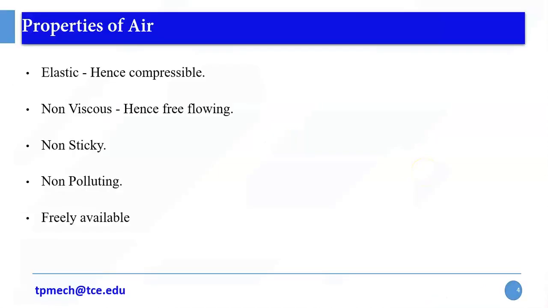Right, so the main properties of air. Air is elastic, so it is compressible, non-viscous, hence free flowing, non-sticky, so air won't stick to any surfaces, non-polluting, and freely available. These are some of the important properties of air.